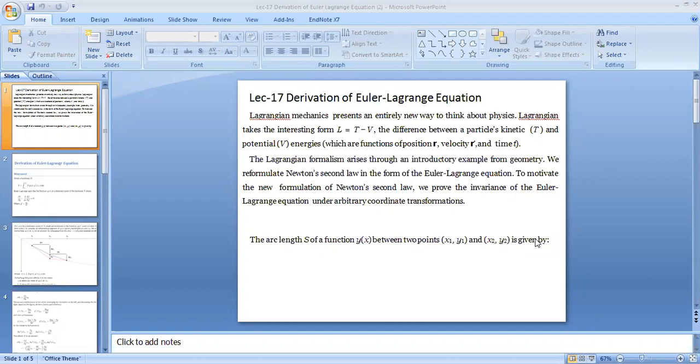The mechanics under the Lagrangian concept entirely takes a new way of thinking in physics.